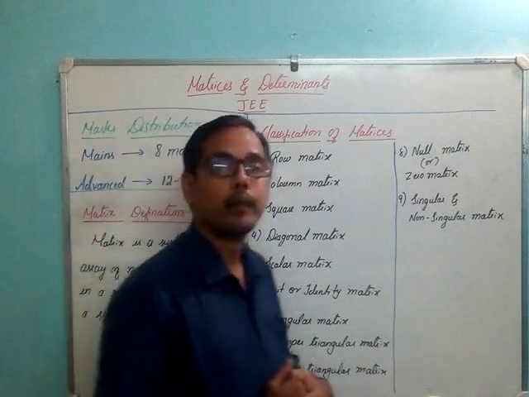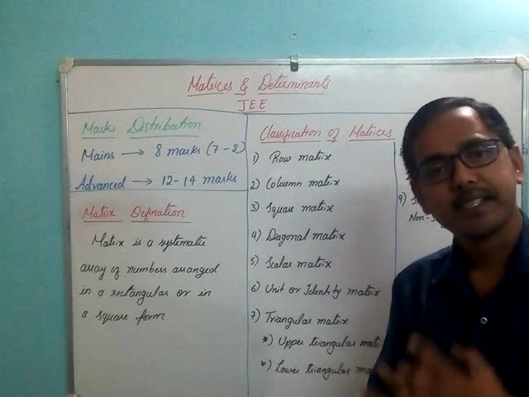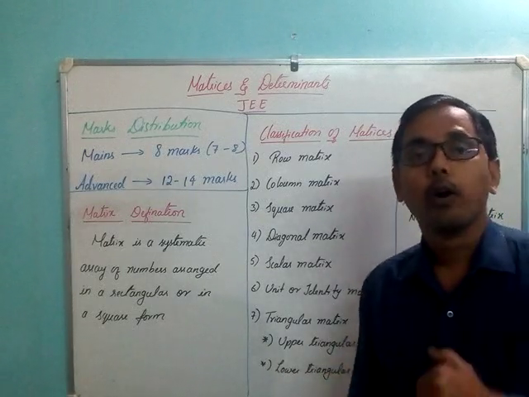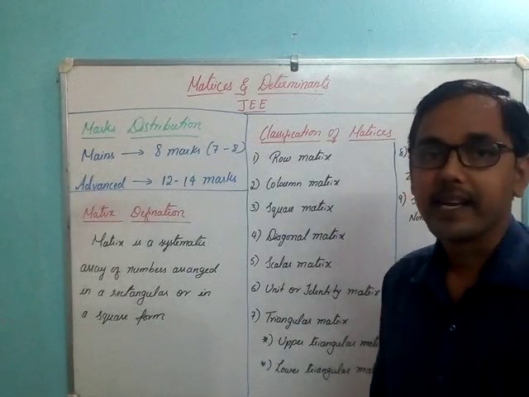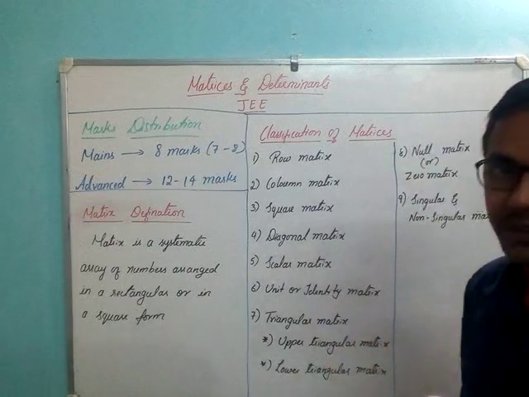Coming to lower triangular matrix. What is a lower triangular matrix? A lower triangular matrix is also a diagonal matrix in which all the elements above the diagonal are 0. All the elements above the diagonal are 0. This is vice versa, right?